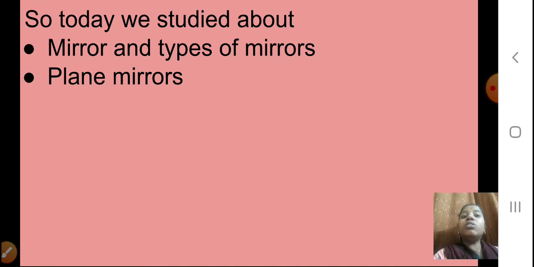We have studied about mirrors and types of mirrors today. You have two types of mirrors, plane mirror and spherical mirror. You will remember this. In plane mirrors, we have seen how the images are formed. So we'll meet in the next presentation and continue with the lesson.